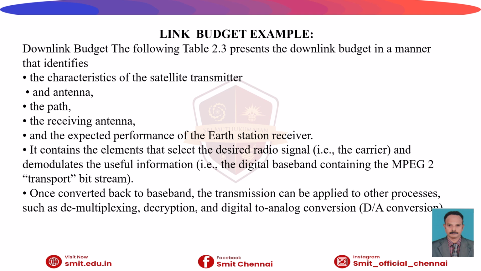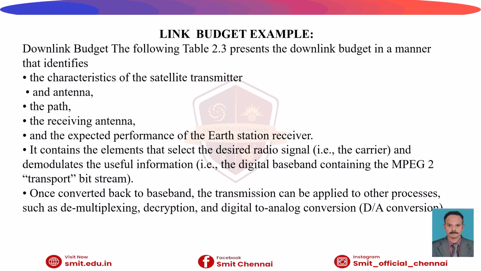The signal transmitted by the satellite must travel through space, atmosphere, rain, clouds, and various propagation environments before reaching the earth station. Therefore, the engineers need to calculate whether the received signal strength is sufficient or not. So this calculation is called the downlink budget.